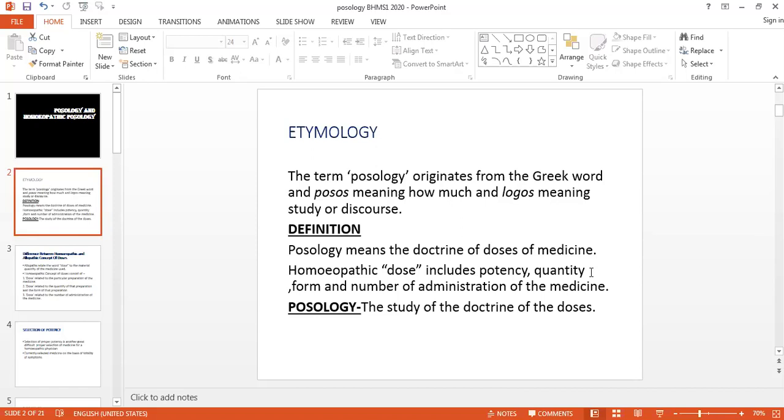Quantity is again important. How many globules does the patient have to take, and what happens if he took more than you prescribed? The form is again important, and the number of administrations. In the number of administrations also, you may prescribe the patient to take 4 globules after 5 hours, or 6 hourly, or BID in a day, and if the patient took more than the doses you prescribed, suppose you have prescribed him to take only 2 doses in a day and